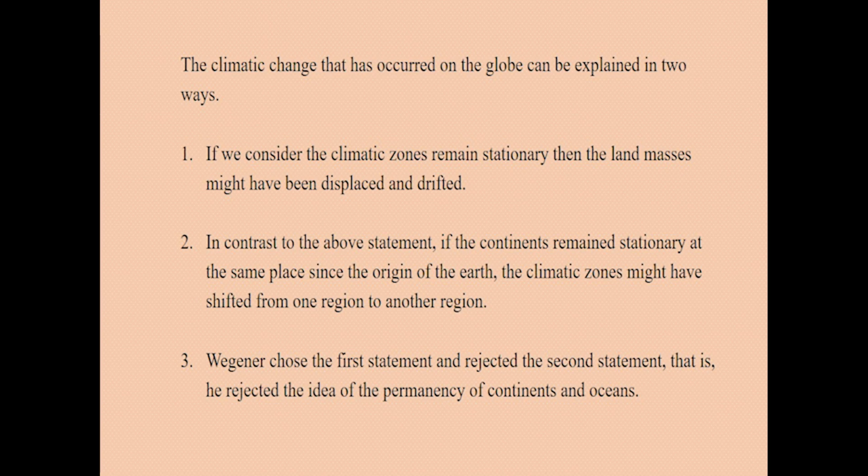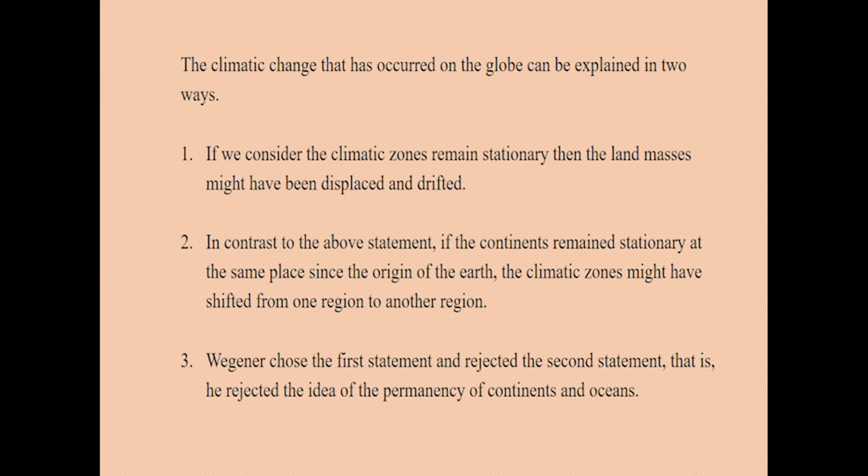The climatic change that has occurred on the globe can be explained in two ways according to him. What were the two ways? First, if we consider the climatic zones to remain stationary, then the land masses might have been displaced and drifted. That is the first proposal. The second proposal, in contrast, is that if the continents remained stationary at the same place since the origin of the earth, then the climatic zones might have shifted from one region to another.